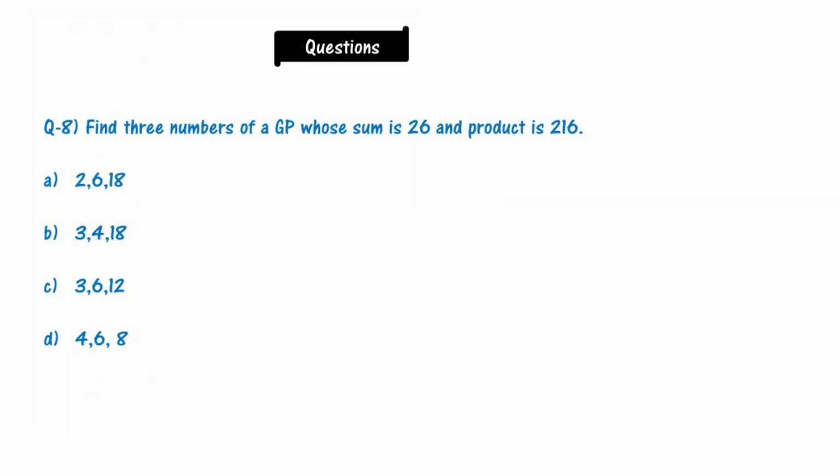Now comes question number 8. Find three numbers of a geometric progression whose sum is 26 and product is 216. Options are 2, 6, 18; 3, 4, 18; 3, 6, 12; 4, 6, 8. Please solve this question.